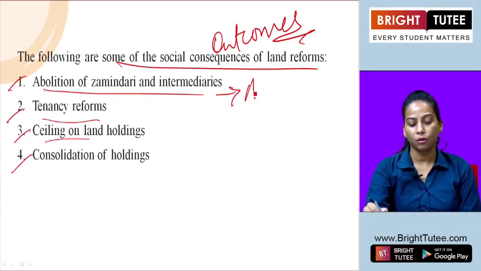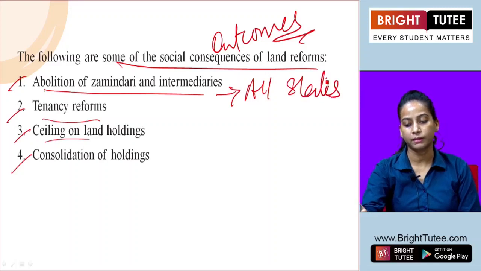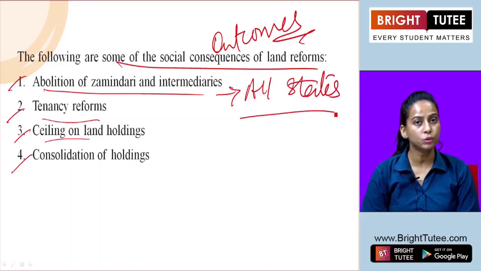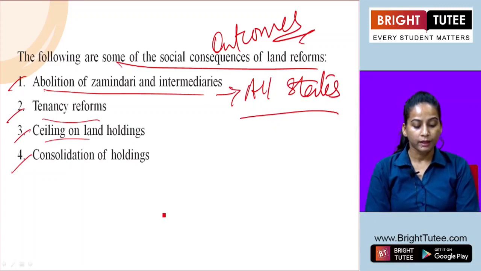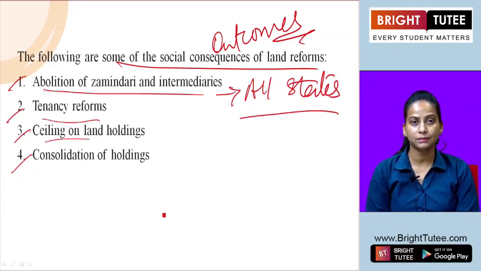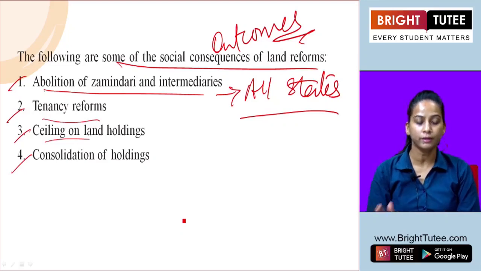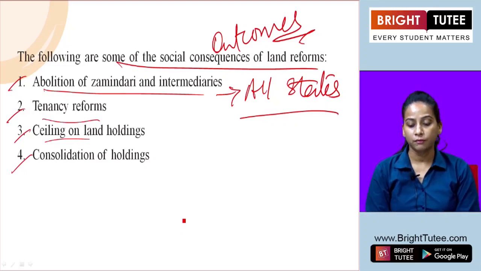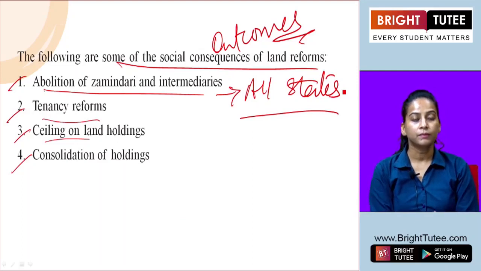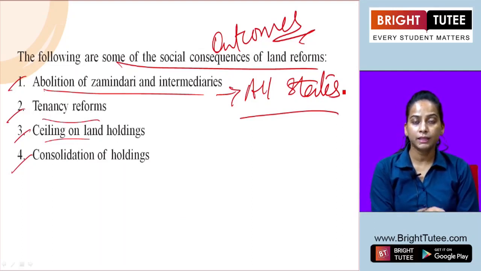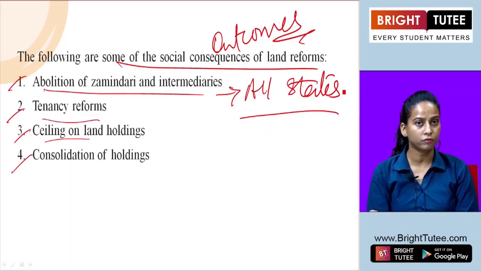It means the zamindari system was totally abolished. What was the result? As a result, there has been a remarkable transition to a modern agrarian structure.